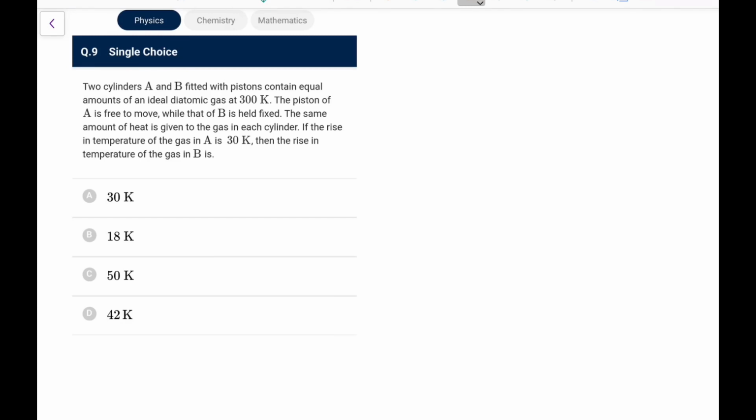Now, two cylinders fitted with pistons contain equal amounts of ideal diatomic gas. The piston of A is free to move while that of B is held fixed. The one which is held fixed means the volume is constant. Free to move means pressure will always remain constant, that is P0 plus mg by A, whatever you write. Same amount of heat is given. If the temperature in A rises by 30, what will happen to B?